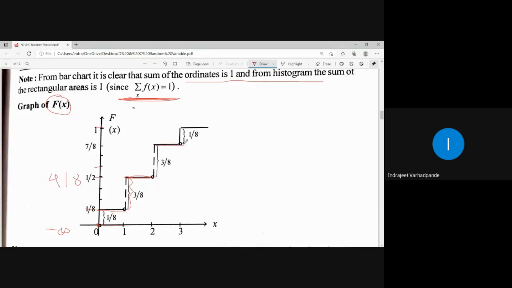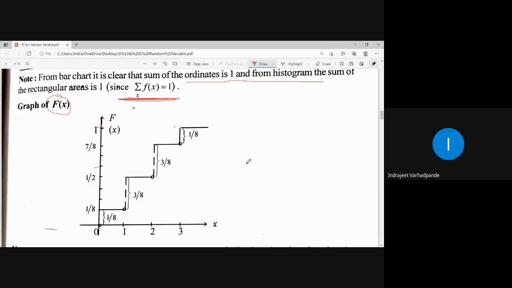How much is the distance from 2 to 3? Again 3 by 8, so the value is 7 by 8. And from 3 to infinity, how much is the distance it is covering? 1 by 8. So this is how, in the form of a ladder or in the form of steps, we will be defining or drawing the distribution function capital F of x.